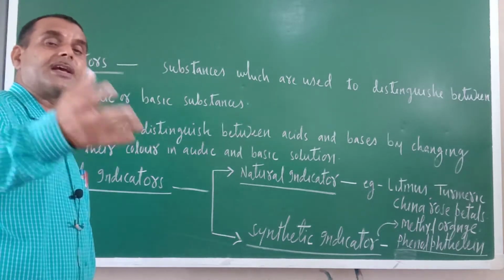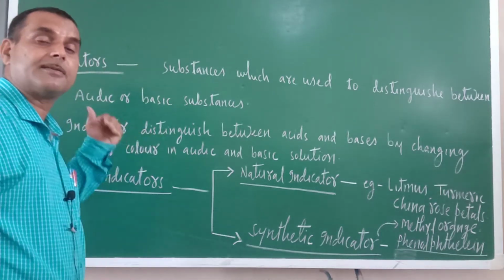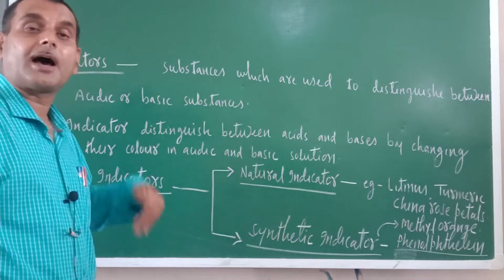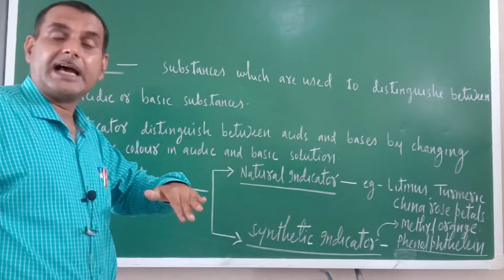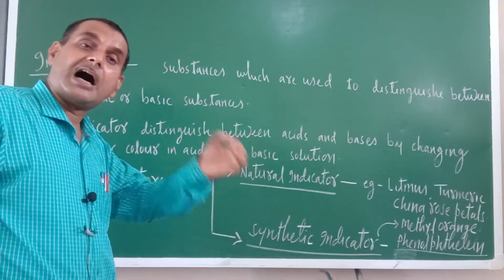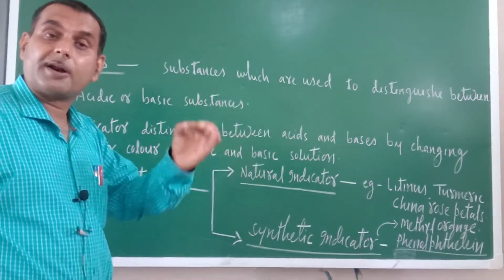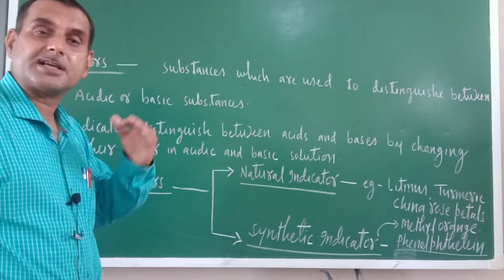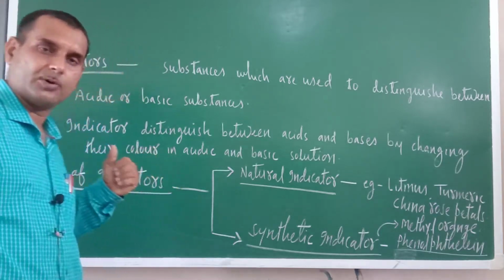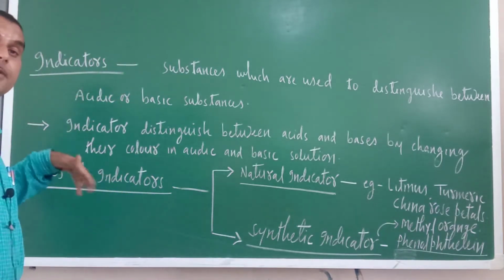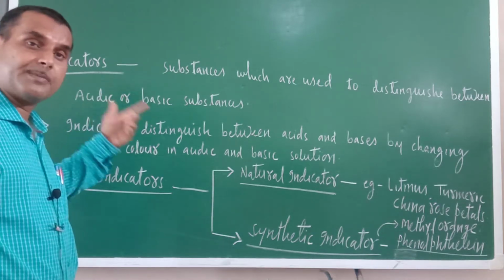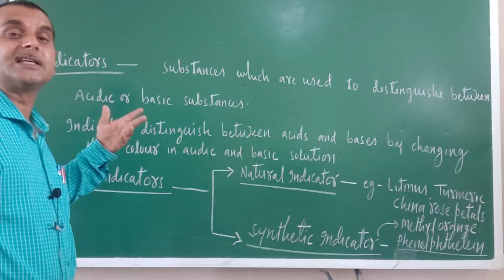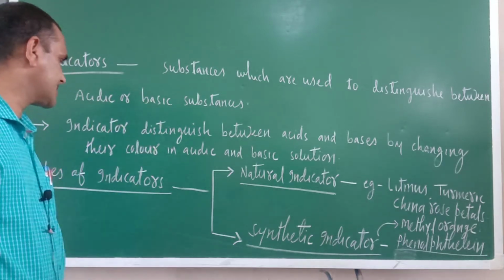So we can distinguish between acids and bases by adding these indicators to that acidic or basic substance, or adding one drop of acidic or basic solution to these indicators. Okay. Means they produce different colors in different medium, acidic and basic medium. That is why they can easily distinguish between acids and bases.